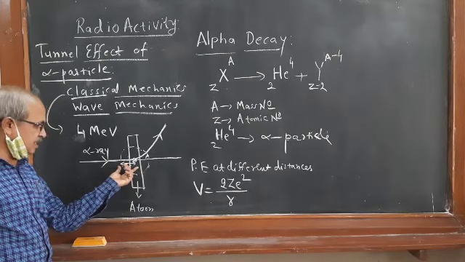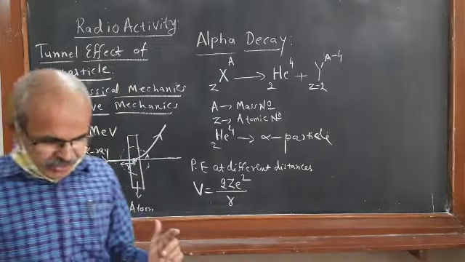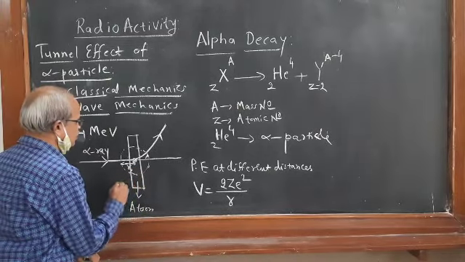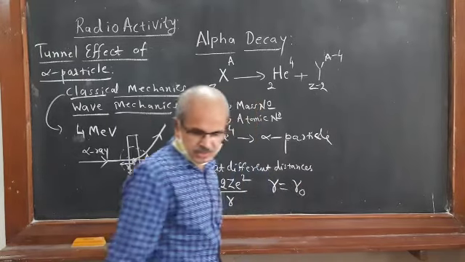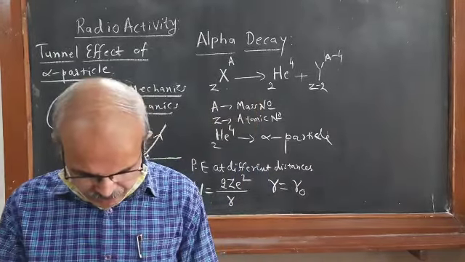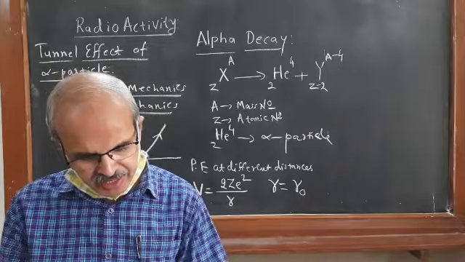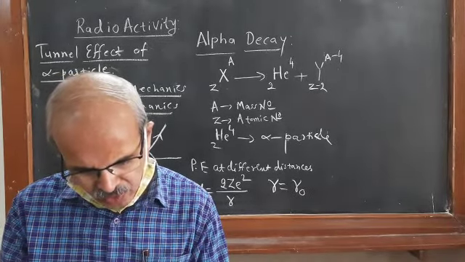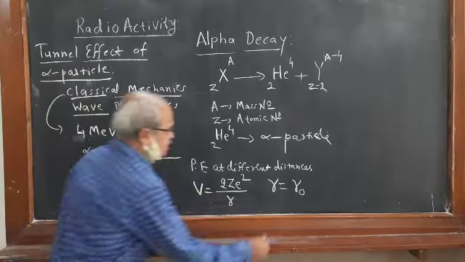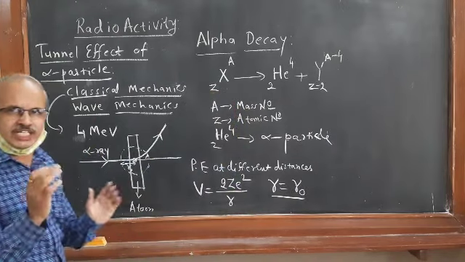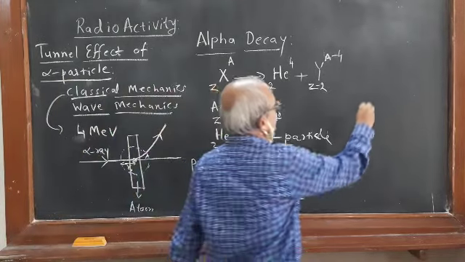Potential energy increases up to a certain distance from the nucleus. At a particular distance, suppose this is R naught, what happens? Within that nuclear radius, the alpha particle has a negative minimum potential. Up to this distance it has maximum potential energy. Suppose I draw the figure here, and you will understand again.